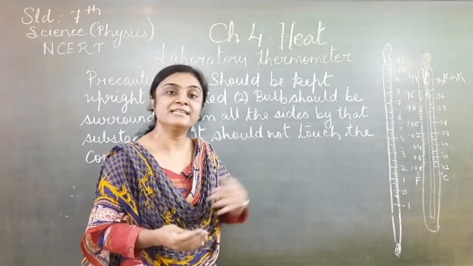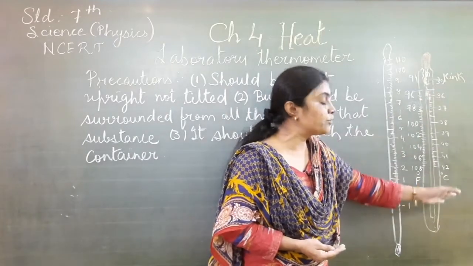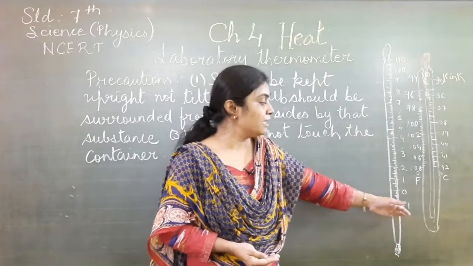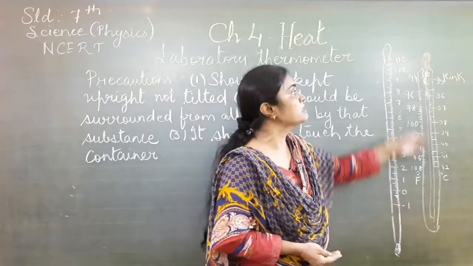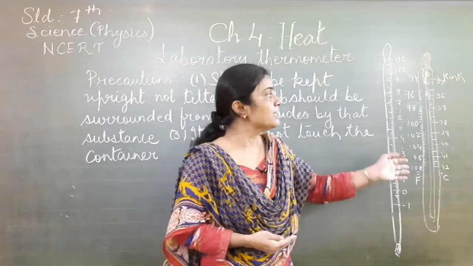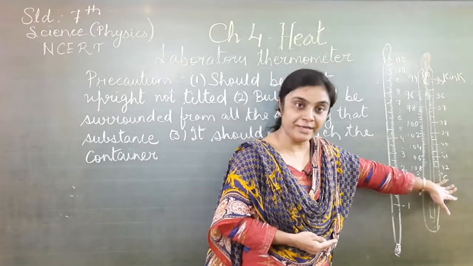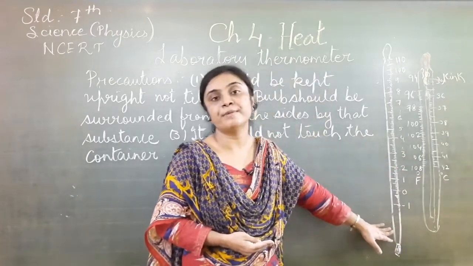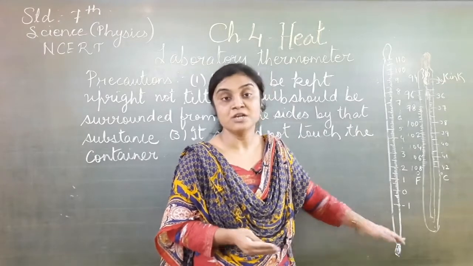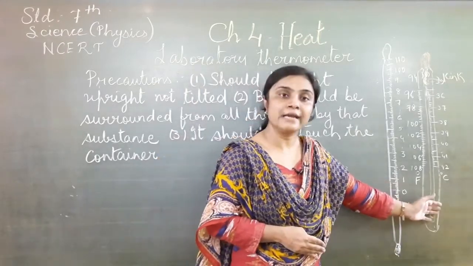The other difference is the range of temperatures. In the clinical thermometer, the temperature ranges from 35 degrees to 42 degrees Celsius, whereas in the laboratory thermometer it ranges from -10 degrees Celsius to 110 degrees Celsius. Also, the clinical thermometer is used to measure the temperature of our body, whereas the laboratory thermometer is used to measure the temperature of a particular substance. So these are the three differences between the laboratory and the clinical thermometer.